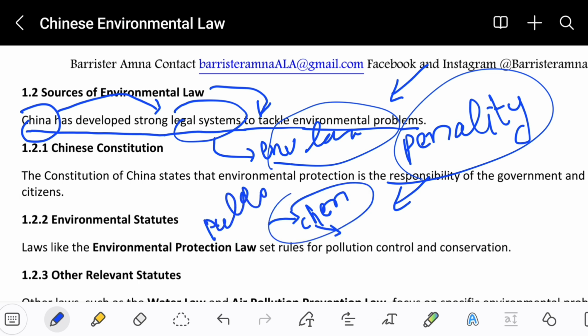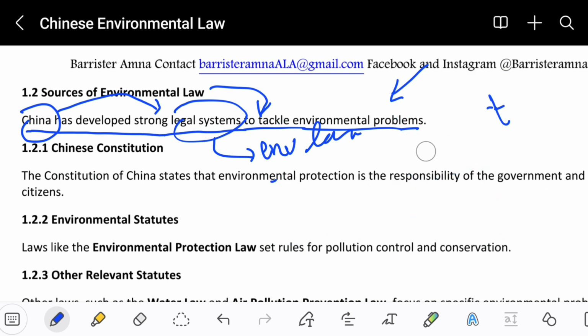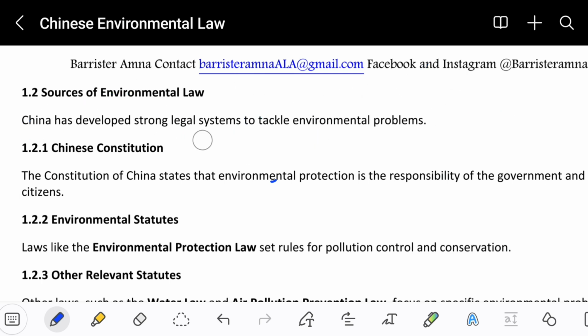So these polluters who are polluting the environment, whether the air, the river or the soil, if they pollute any of these, they will get penalties. Why? Because the Chinese government has made environmental laws and a few other laws in order to control such situations. This is why we find the sources.